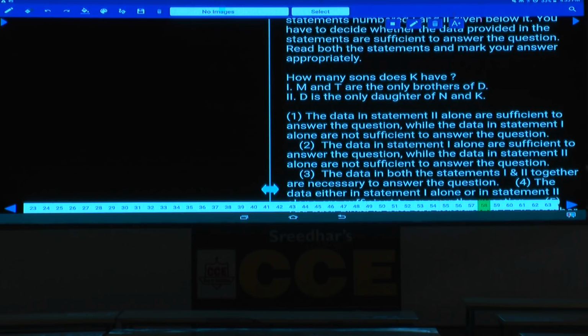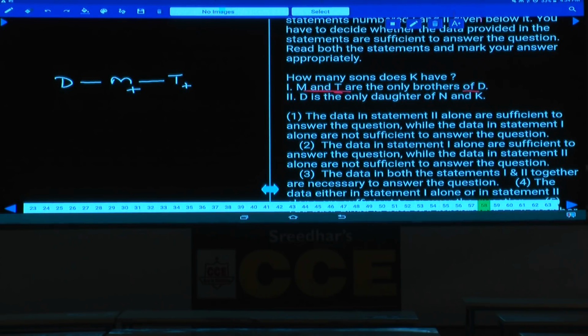M and T are the only brothers of D. D is here, M and T. Now as of now these 3 persons are siblings to each other. Whether there are 3 persons or more than 3 persons is not given, isn't it? Because if there are other persons apart from this, then all of them must be the sisters of D. Because M and T are the only brothers of D. Hence 1 alone is not sufficient because no information about K at all.